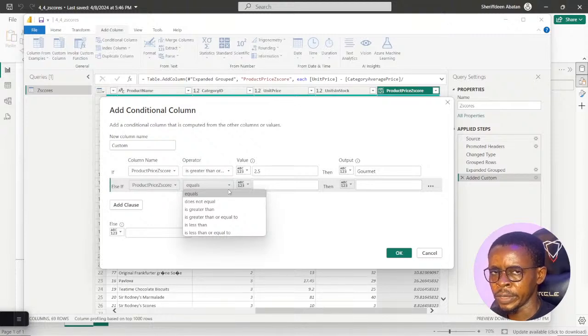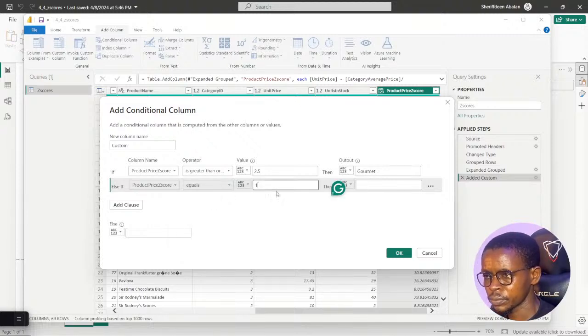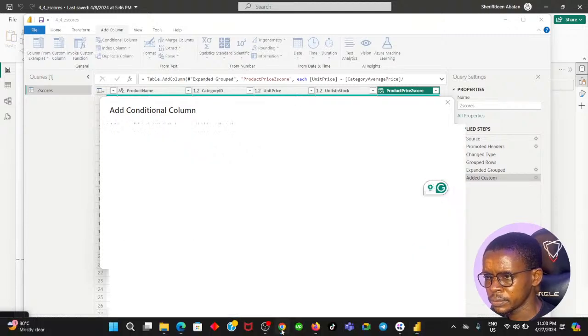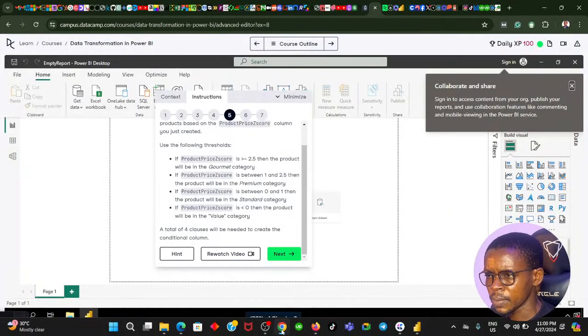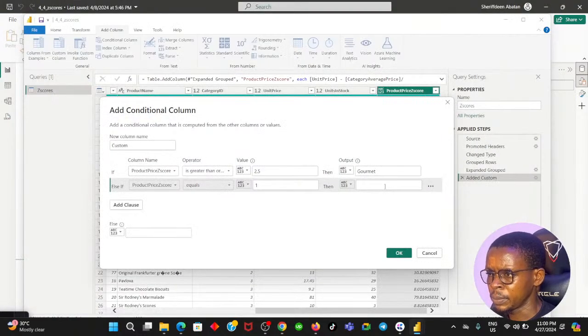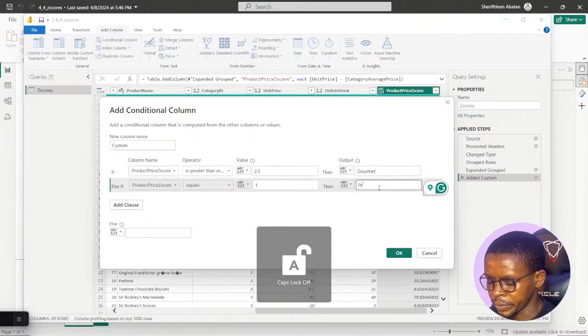Okay, we say if the product price is equal to 1, then the product will be premium category.